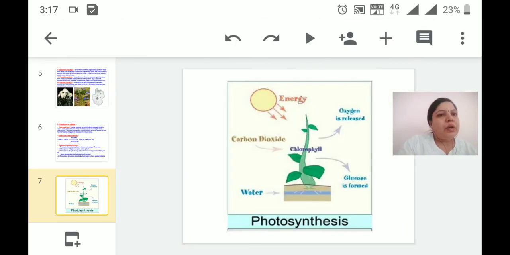this is the diagram where you can see that plants absorb carbon dioxide with the help of stomata. Then water molecules and minerals are obtained by the roots, which suck up the water along with the minerals. Then xylem tissues are responsible for moving those water molecules towards the site of synthesis. So the site of synthesis is the leaves, the chlorophyll pigments present in the leaves, and oxygen is released in this process along with glucose, which is the main product formed.